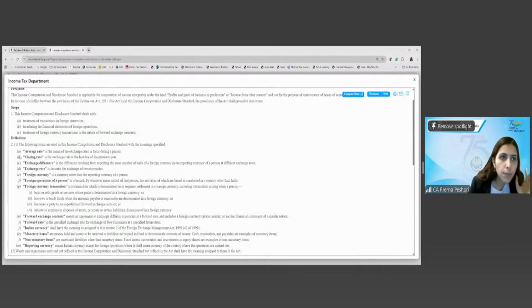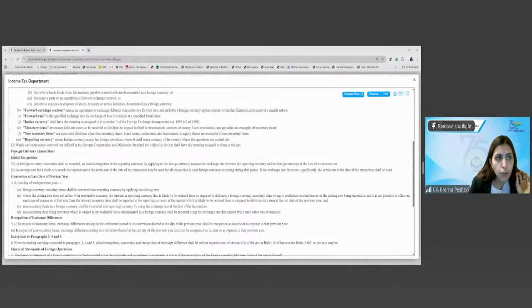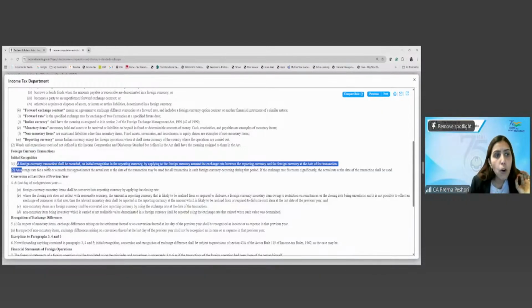It will be entirely on the payment basis. Fine. Now coming to this ICDS 6, what does it say? For foreign currency transactions, it talks about first the initial recognition. How do you initially recognize? It says a foreign currency transaction shall be recorded on initial recognition in the reporting currency. Reporting currency is our INR.